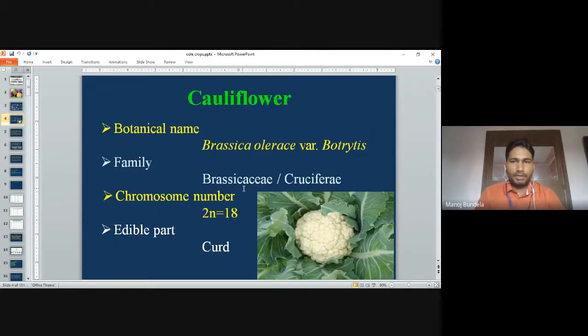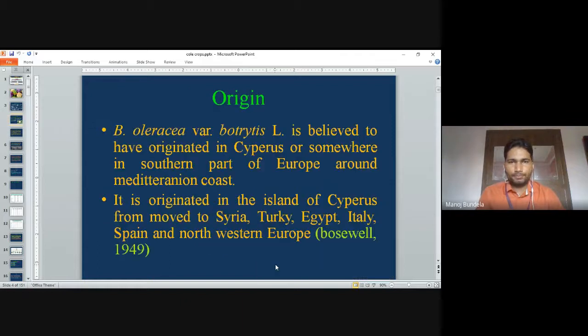The botanical name of cauliflower is Brassica oleracea variety Botrytis, family Brassicaceae or Cruciferae. Before it was called Cruciferae, now it is changed to Brassicaceae. Chromosome number 2n is equal to 18. All cole crops have the chromosome number 2n equal to 18. The edible part is the curd. Curd is the edible part of cauliflower.